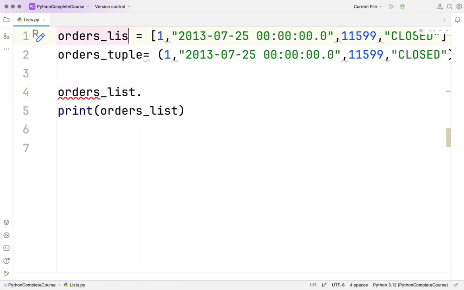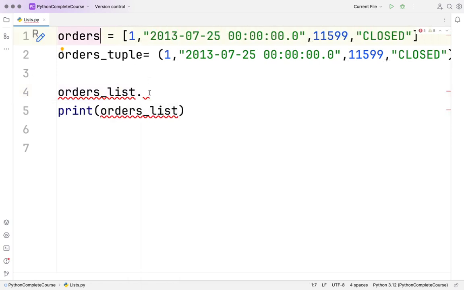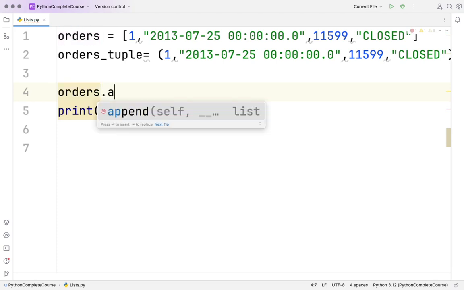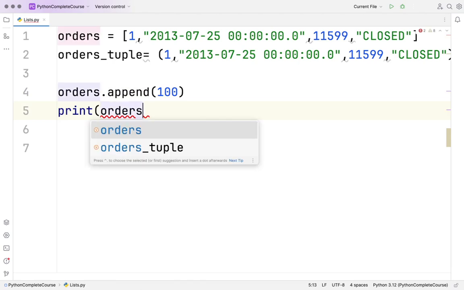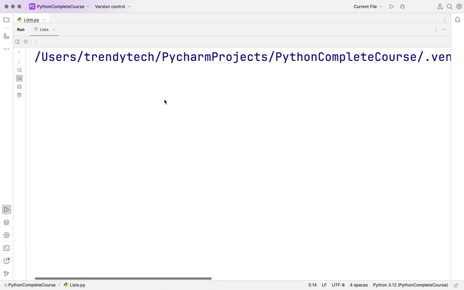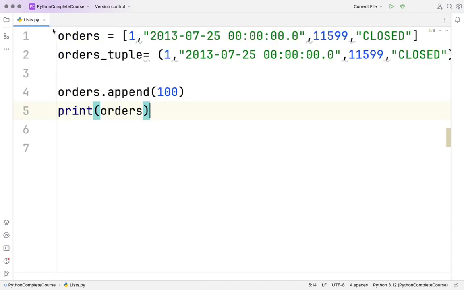Let me make this orders and this orders tuple. I hope this is clear. So append works for a list but not for a tuple.